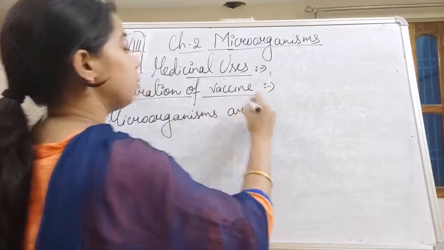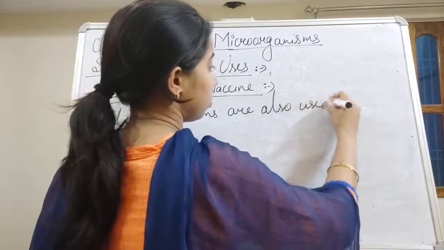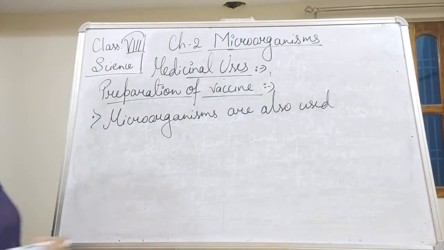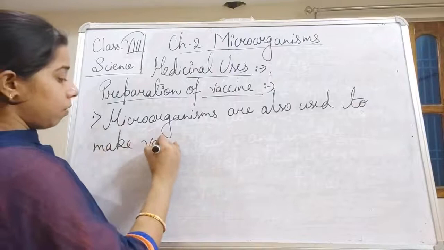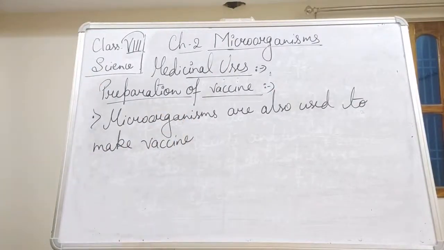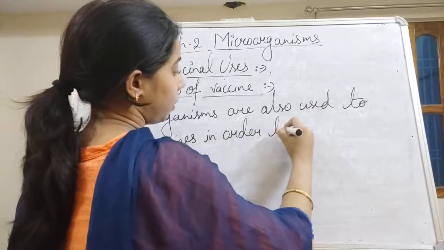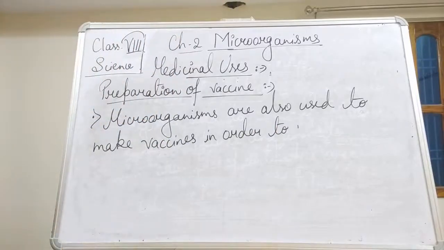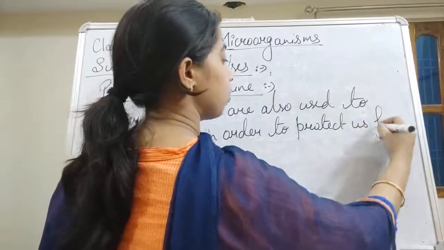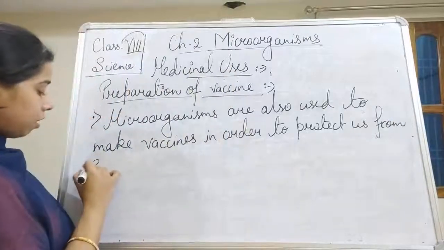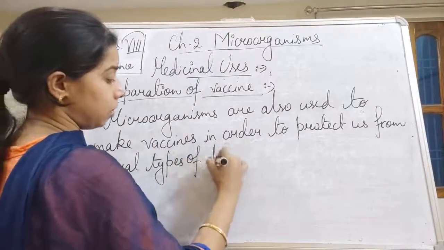Microorganisms are also used to make vaccine, in order to protect us from several types of diseases.